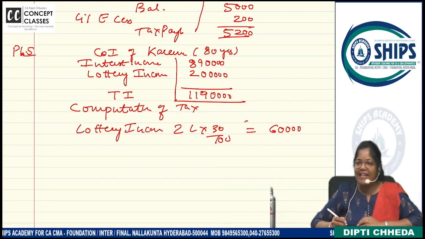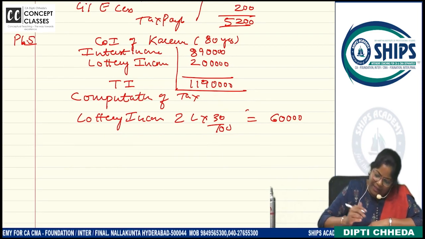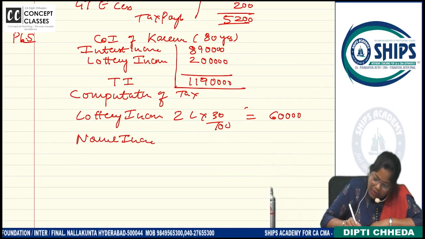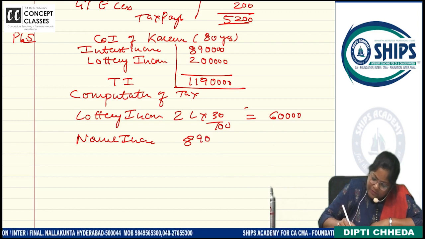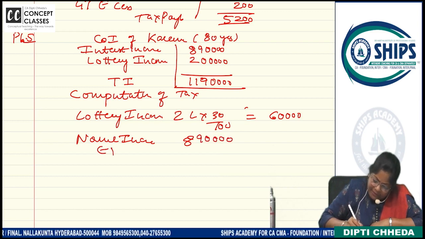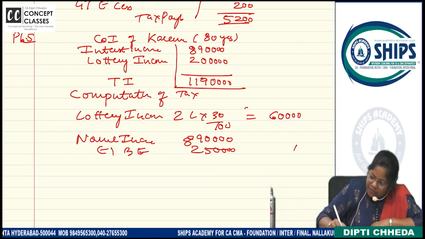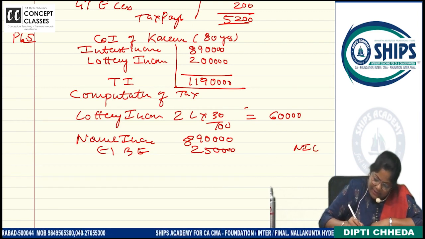Clear? Writing all of you with me? Now, normal income. Your total normal income is how much? 890 minus basic exemption 250. What is the tax? Nil.